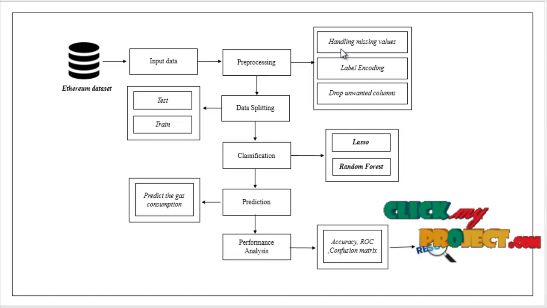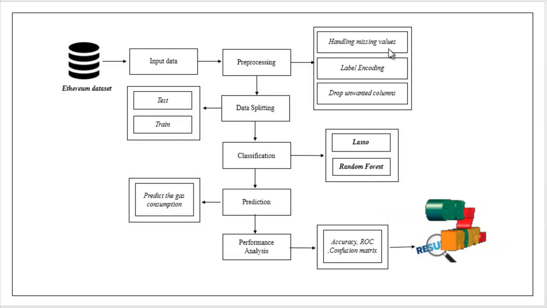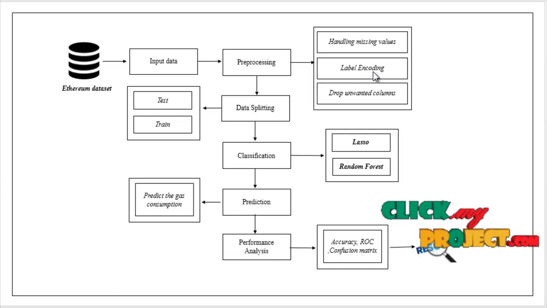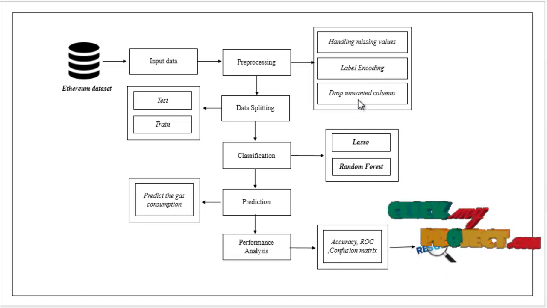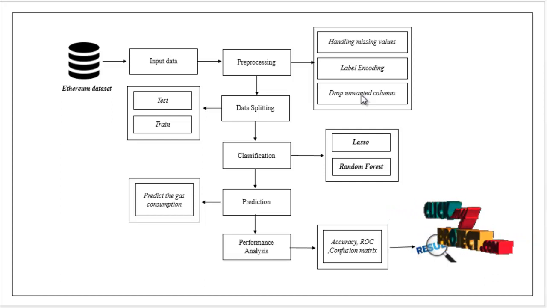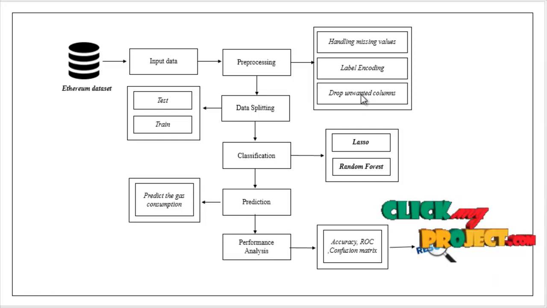Here we check for missing values in the dataset. If there are any missing values, we replace them with zeros to avoid wrong prediction. Then label encoding: label encoding means we convert strings into numeric integer values. Then drop unwanted columns. If the dataset contains any unnecessary columns for our process, we remove or drop those columns beforehand.